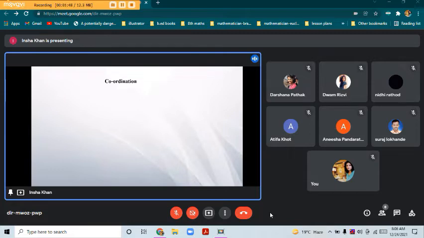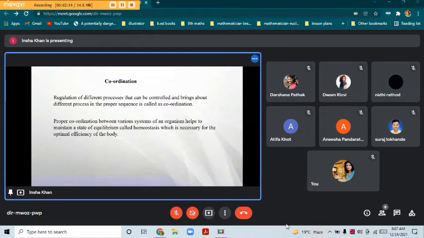So, proper coordination results in better functioning, like maintaining the temperature, giving response to stimuli and so on. So how can we define coordination? The regulation of different processes that can be controlled and that brings about different processes in a proper sequence is called coordination. Proper coordination between various systems helps us to maintain a state of equilibrium. There is no randomness and it is called homeostasis. This is very necessary for the optimal efficiency of the body.